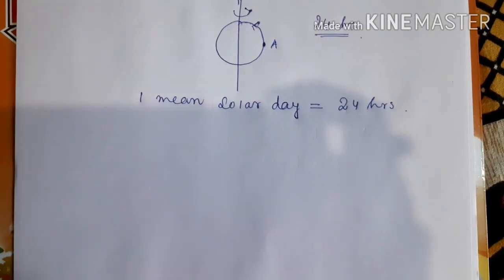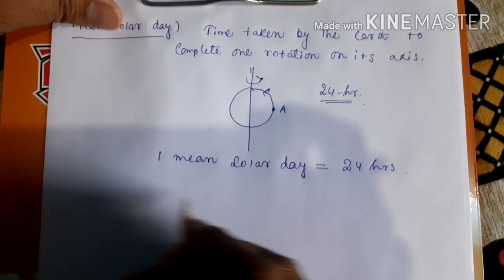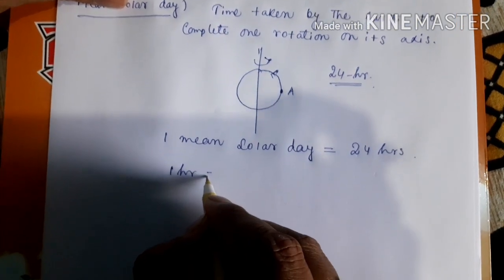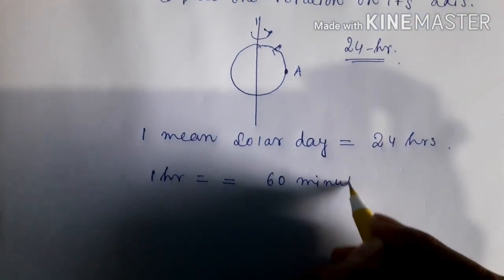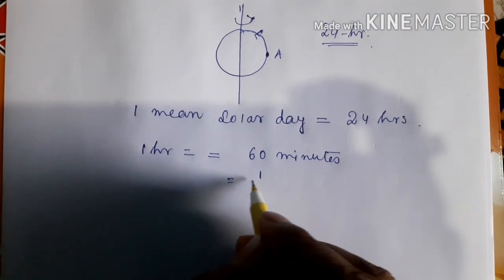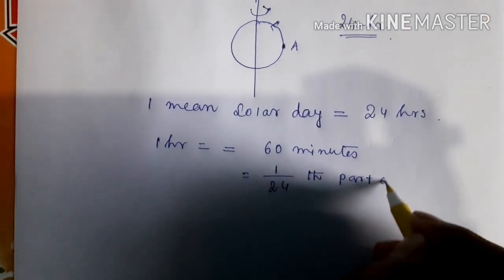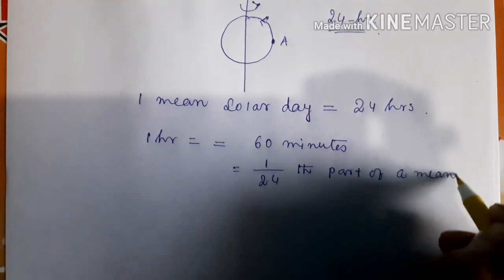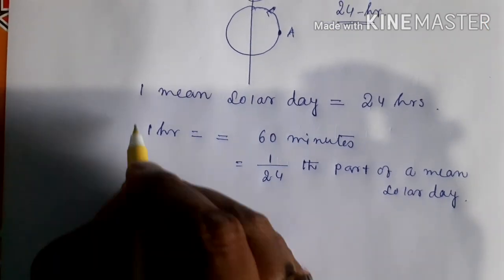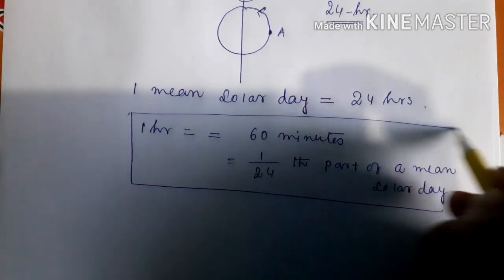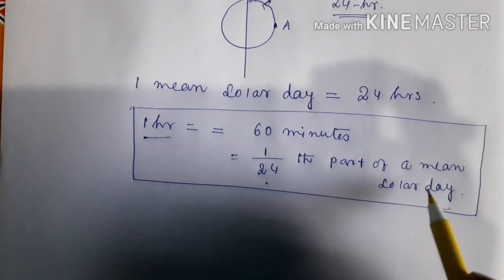Then 1 hour is equal to 60 minutes, which is equal to 1/24 part of a mean solar day. This question is asked in the exam many times: 1 hour is equal to 1/24 part of one mean solar day.